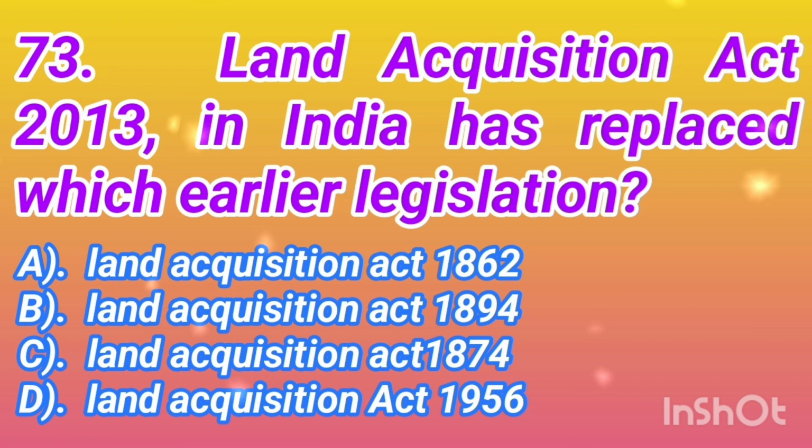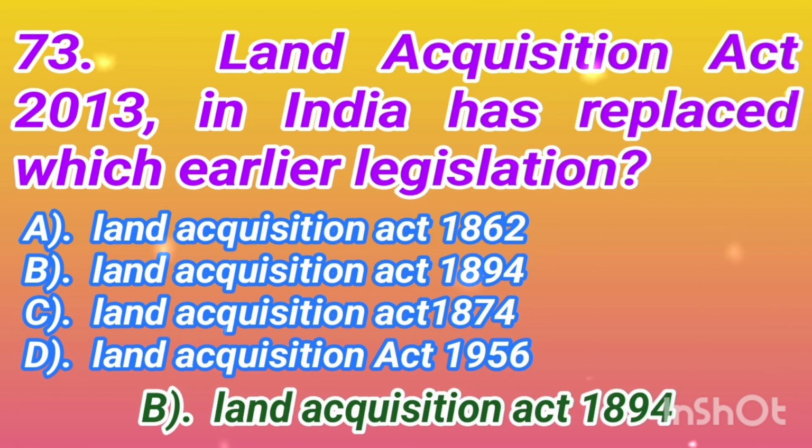Question number 73. The Land Acquisition Act 2013 in India has replaced which earlier legislation? Option A, Land Acquisition Act 1862. Option B, Land Acquisition Act 1894. Option C, Land Acquisition Act 1974. Option D, Land Acquisition Act 1956. The correct answer is option B, Land Acquisition Act 1894.